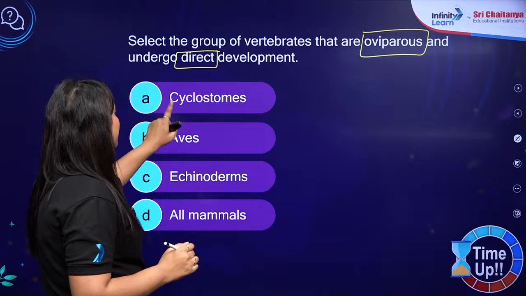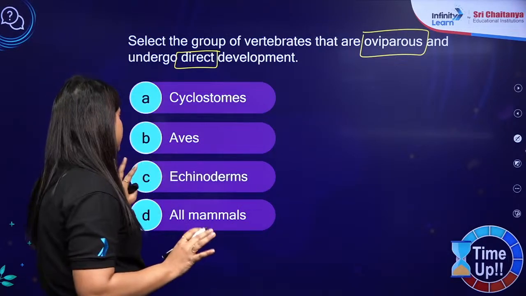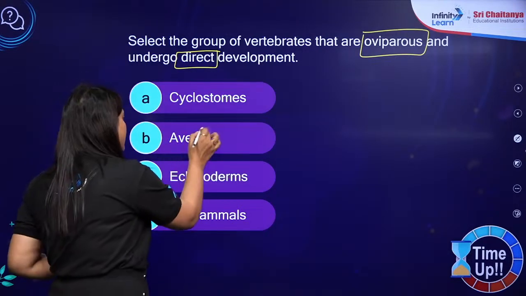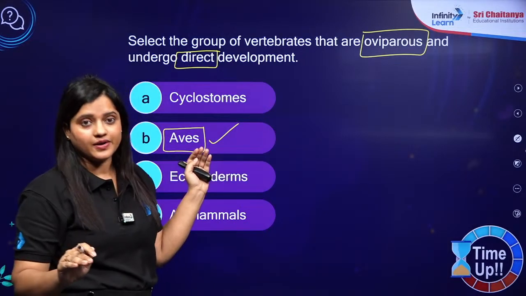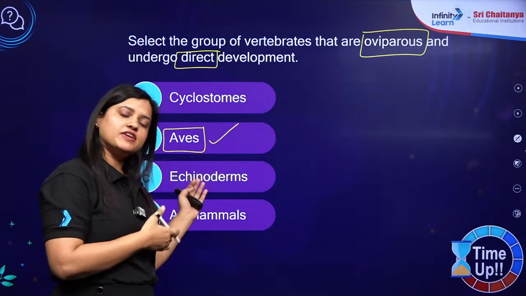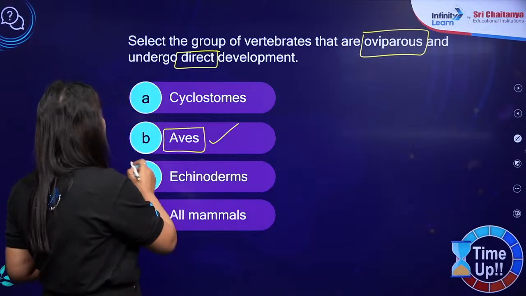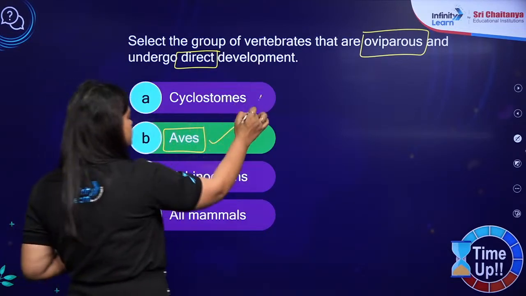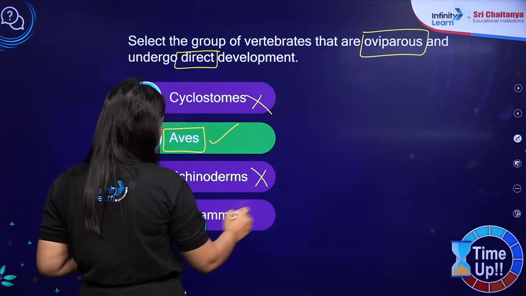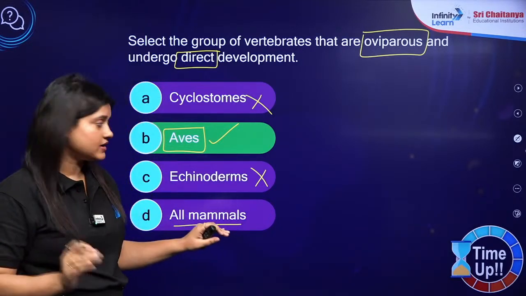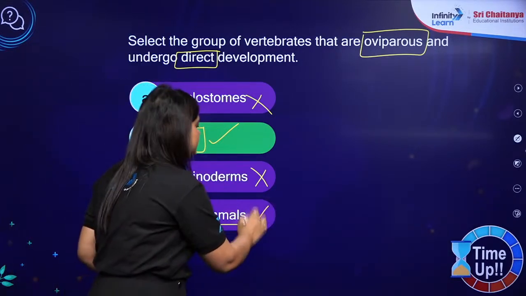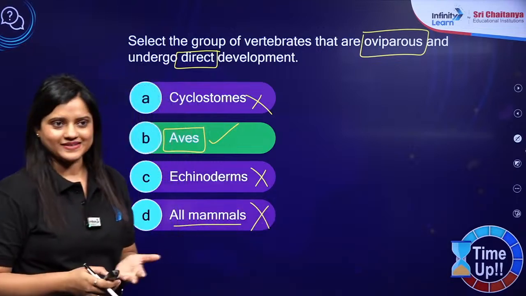Now, oviparous and direct development is what we need. So we got our answer, absolutely A's. If we talk about birds, they don't have a larva. Birds are oviparous. So we got our answer, it should be B only. Cyclostomes have a larva, echinoderms have a larva. Mammals have no larva, development is direct, but remember that they are not all oviparous.